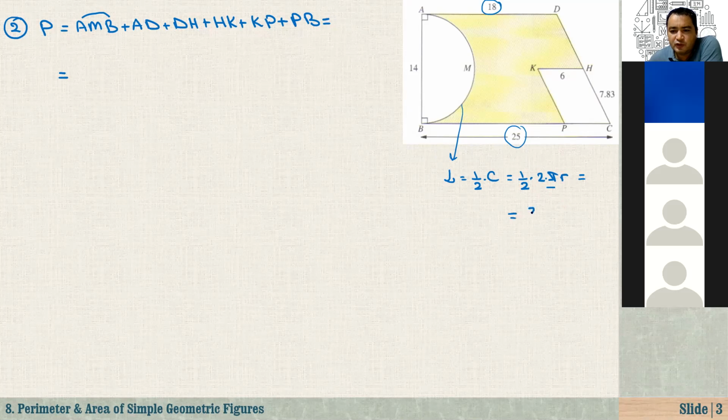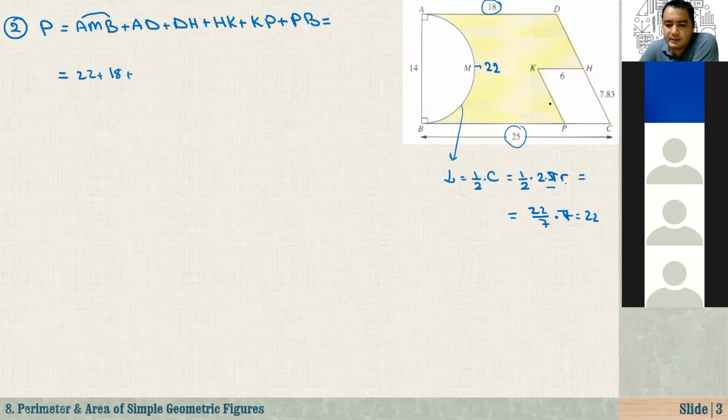What is pi? 22/7. And what is r? It is equal to 7. That's equal to 22. So the length of this semicircle is 22. So starting from there, 22 plus, here we have 18 plus, how about DH? Did we find DH? Yes.